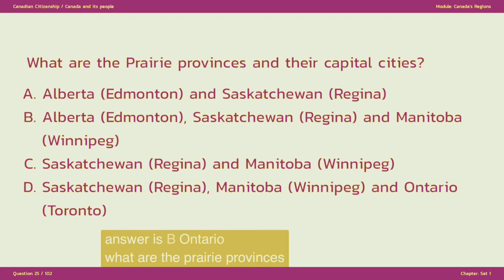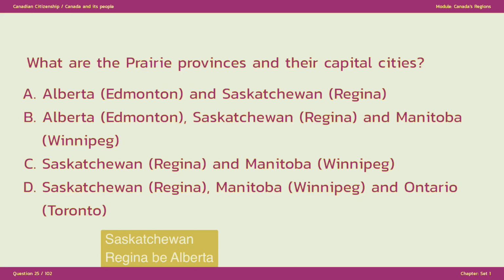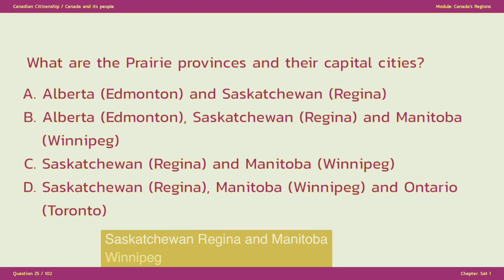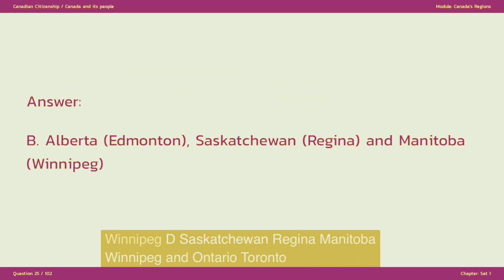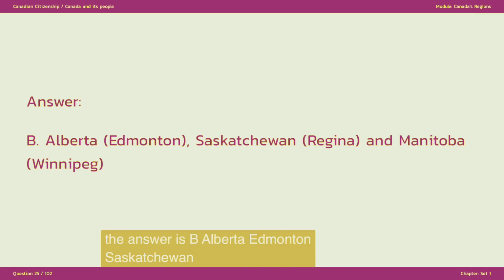What are the prairie provinces and their capital cities? A. Alberta, Edmonton, and Saskatchewan, Regina. B. Alberta, Edmonton, Saskatchewan, Regina, and Manitoba, Winnipeg. C. Saskatchewan, Regina, and Manitoba, Winnipeg. D. Saskatchewan, Regina, Manitoba, Winnipeg, and Ontario, Toronto. The answer is B. Alberta, Edmonton, Saskatchewan, Regina, and Manitoba, Winnipeg.